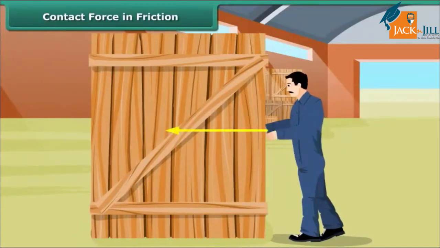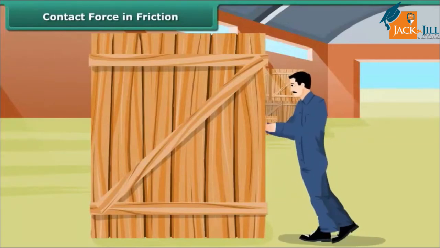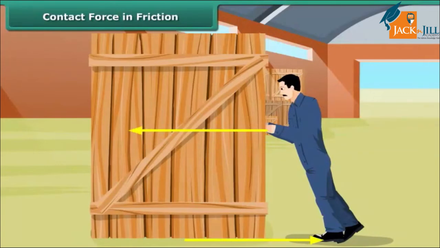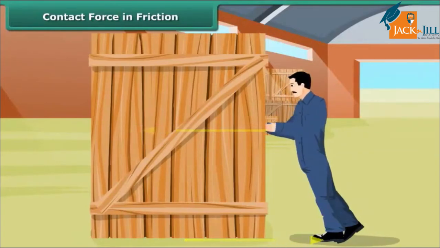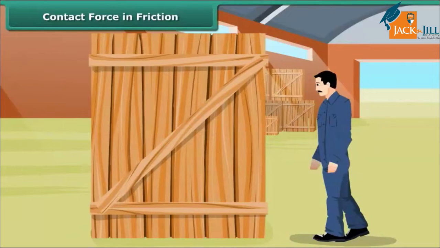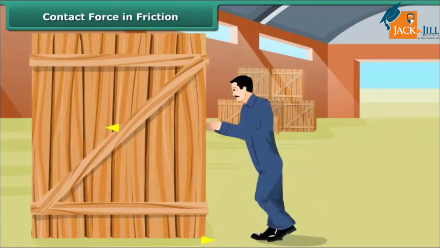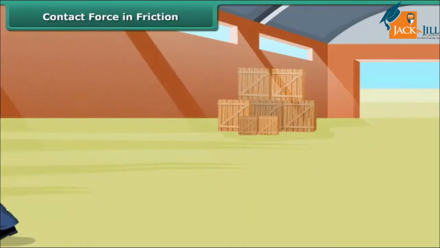Well, when the box is pushed, the bottom of the box and the floor rub one another and friction comes into play, which resists the motion. The force from friction is more than the push force being exerted by the man. The box will move only when a greater force than the force from friction is applied on the box. Once the box starts sliding, you may find it easier to move the box already in motion. This example proves that friction depends on the amount of contact force pushing the two surfaces together.